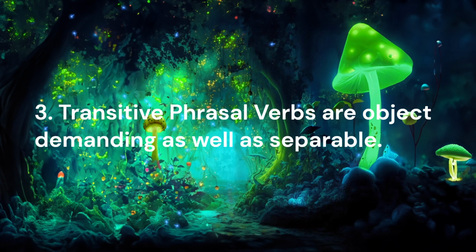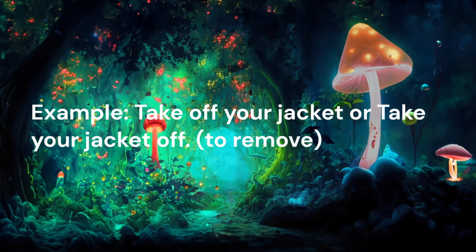The third one, transitive phrasal verbs, are object demanding as well as separable. Example, take off your jacket or take your jacket off, which means remove your jacket. You could have noticed that this sentence demands an object at the end.